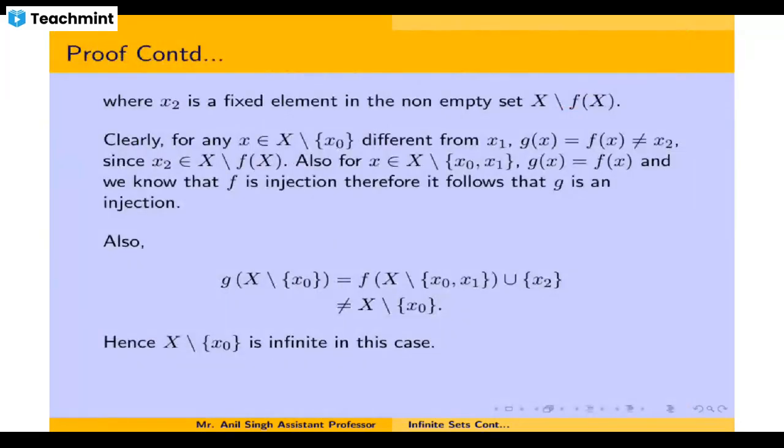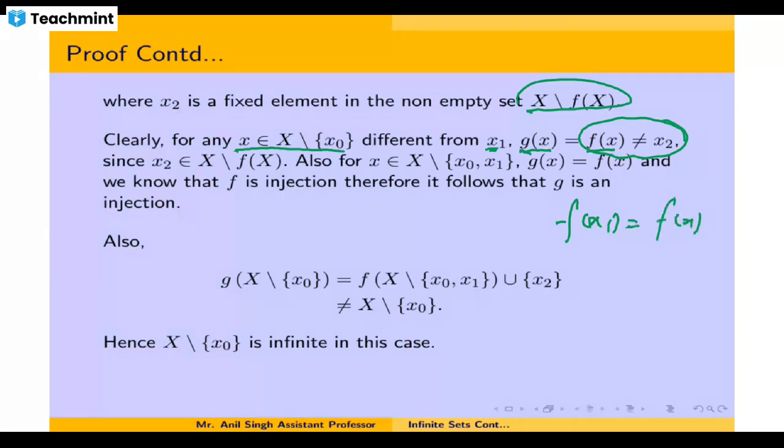So first, let x be any element in X minus x naught, and suppose it is different from x1. In this case, the image of this x under g has to be f of x, and this f of x cannot be equal to x2, since f of x lies in the range of f, and x2 has been chosen to lie outside this range. So these two elements cannot be equal.